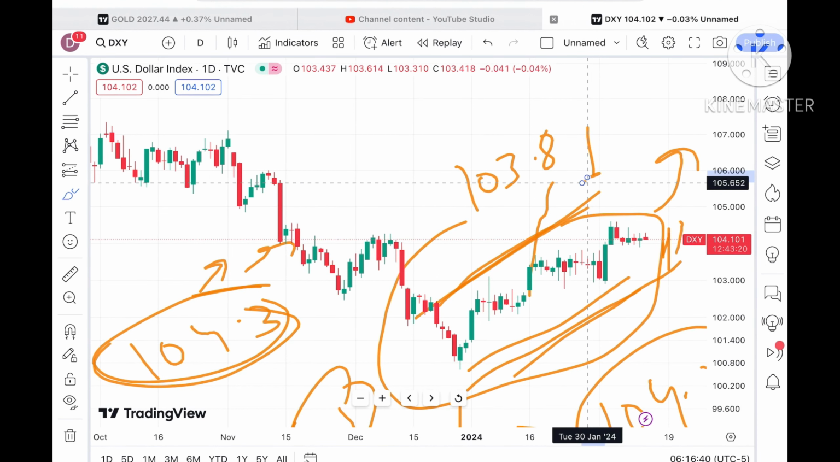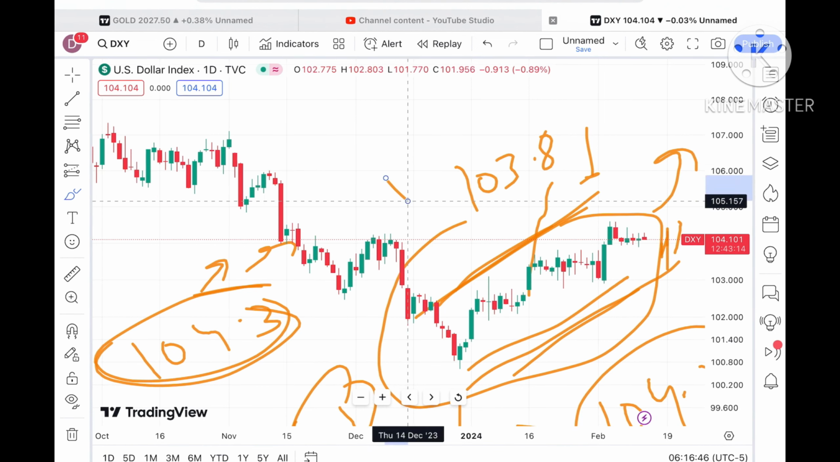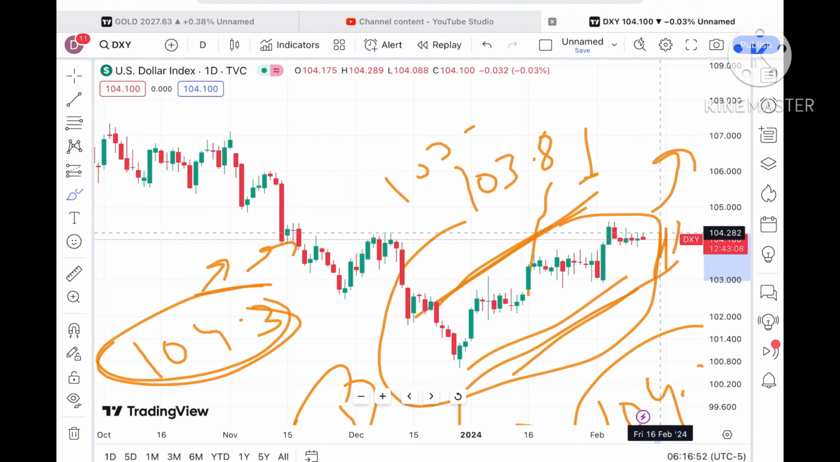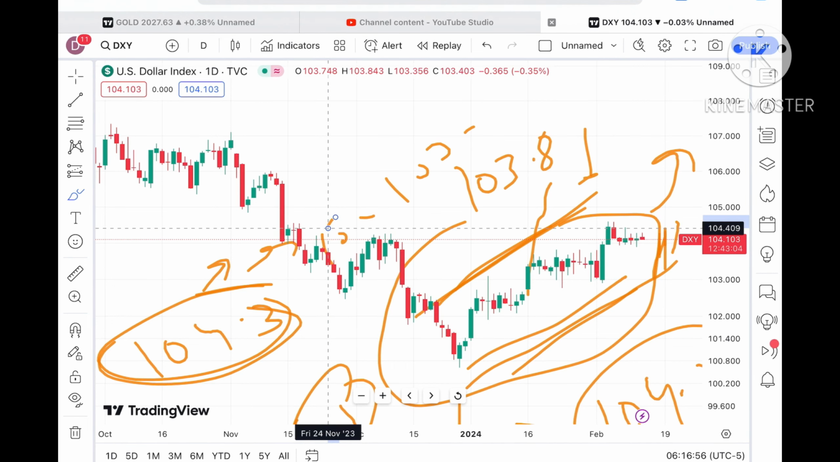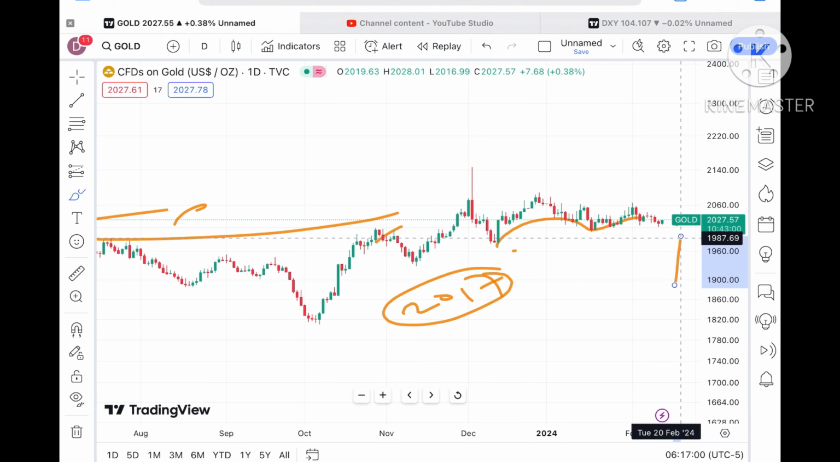Now let's see if the price sustains this level. If you look at the dollar index, you will see here that the dollar index is trying to go upside, but it is not sustaining. So if the price starts falling below a level of 103.9, then we can see a further downfall in the price of the dollar index. But if it tries to go upside above a level of 104.2, we can see further upside movement. Look at this particular chart.